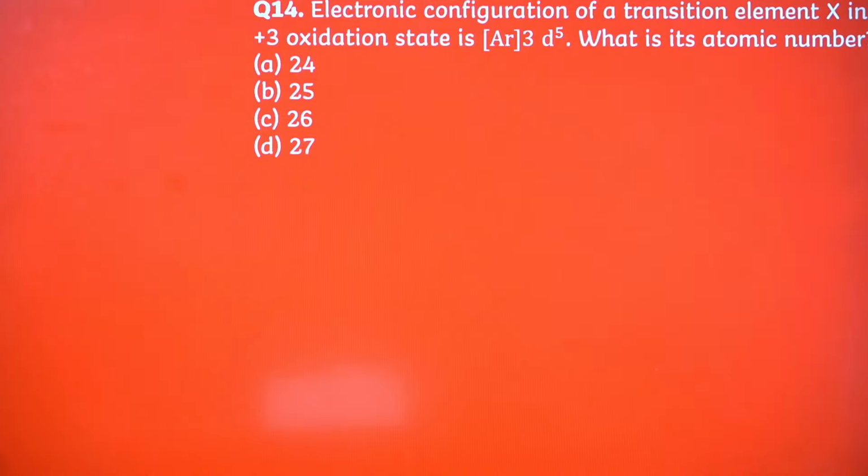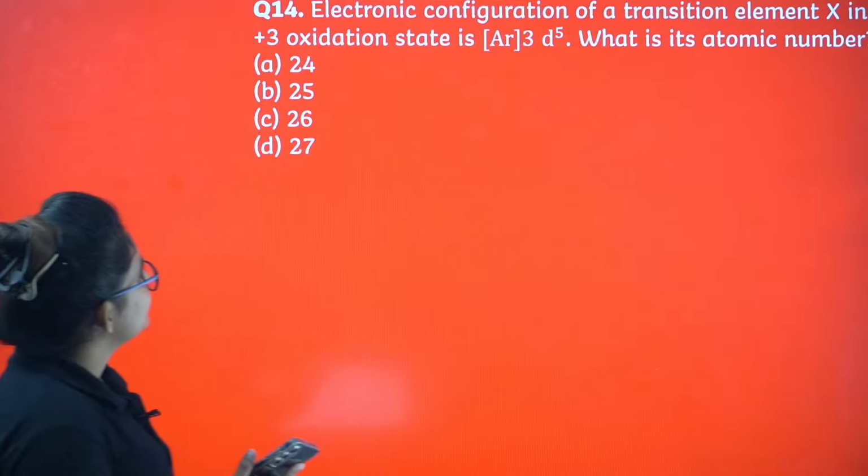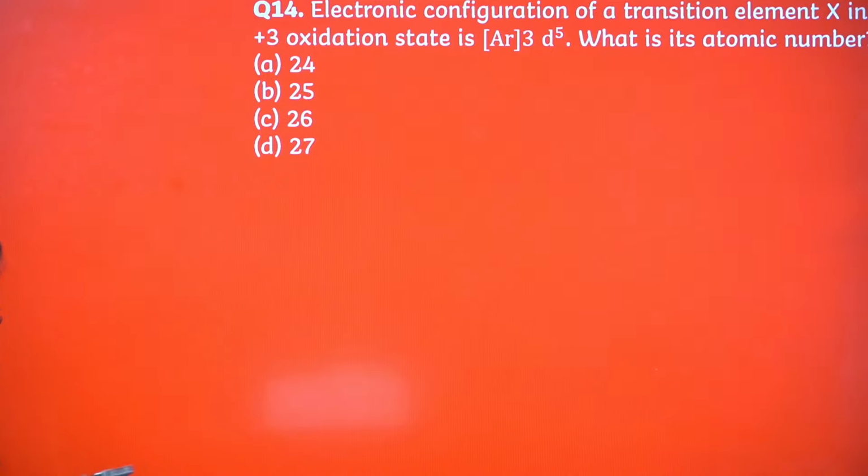Electronic configuration of a transition element X in +3 oxidation state is Ar 3d5. What is the atomic number? Tell me, my dear. First, I want you people to answer. 14. What is atomic number?